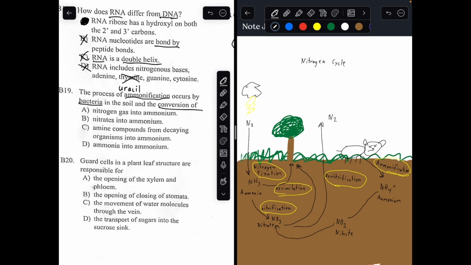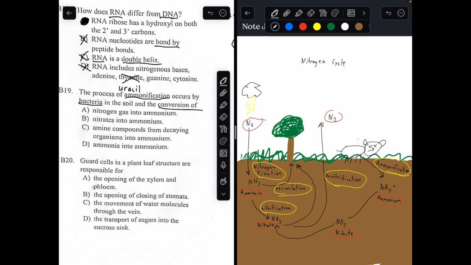Now, what is the question asking? The process of ammonification occurs by bacteria in the soil, and the conversion of what to what. So let me highlight just the key words you want to know. Ammonium, there. And then nitrogen gas. Okay, now back to the question. The process of ammonification occurs by bacteria in the soil and the conversion of what to what.